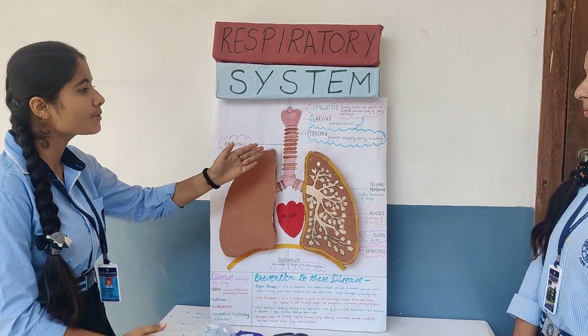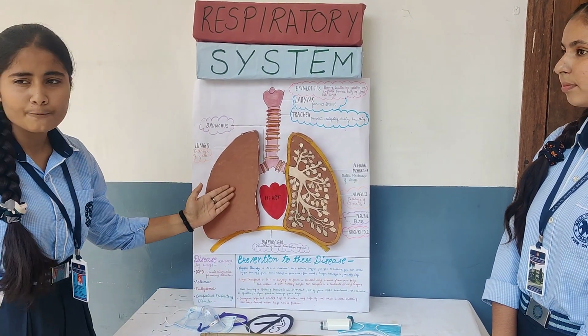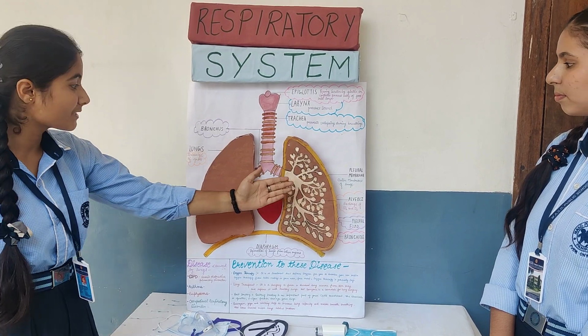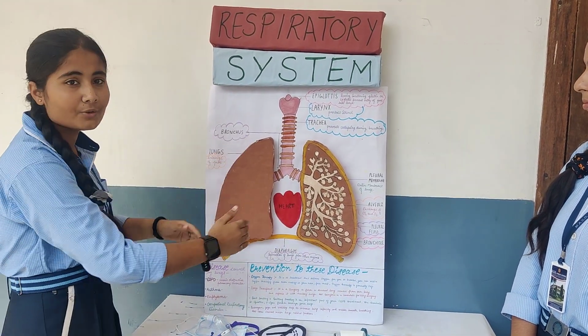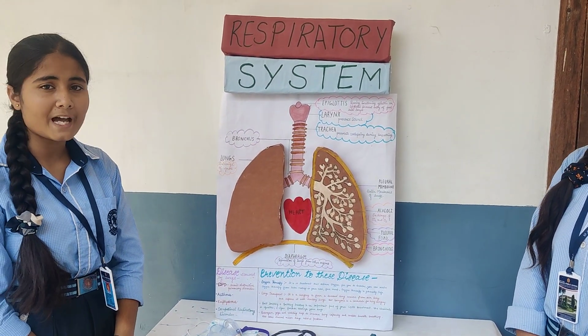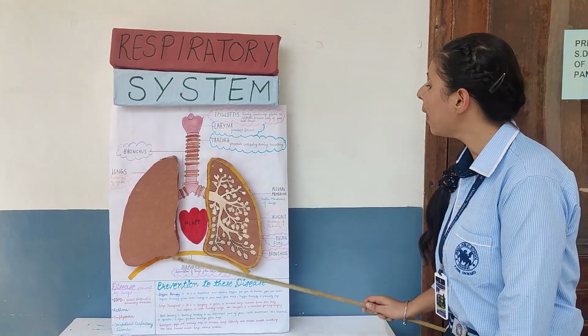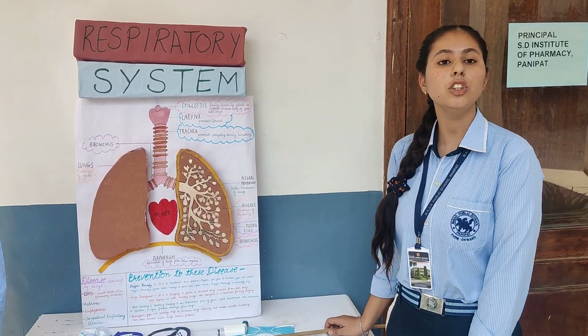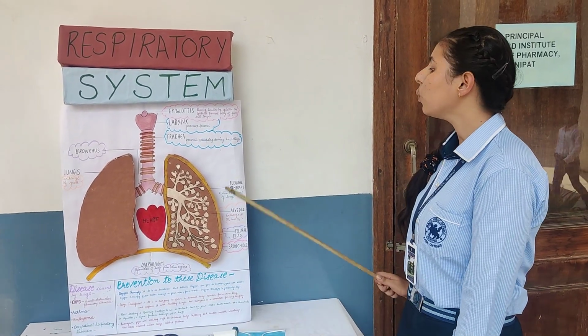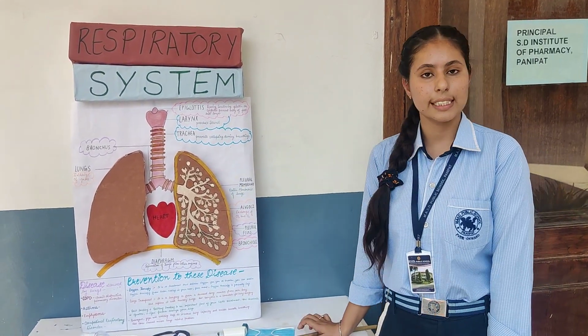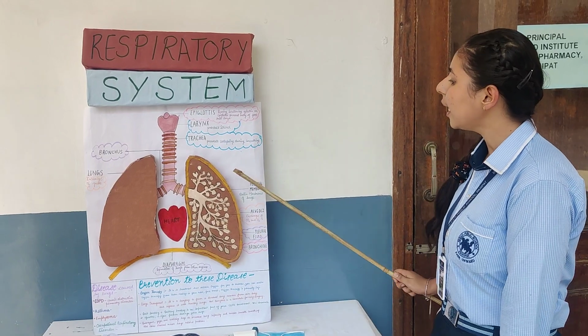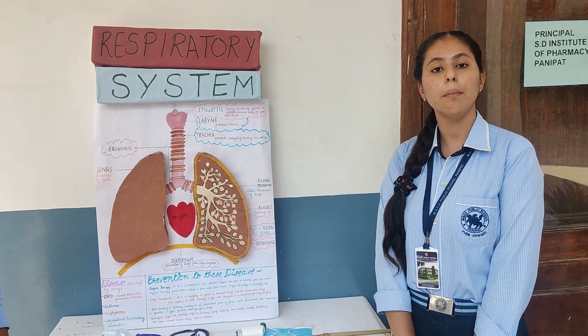After that, the trachea is divided into two major parts. First is the left bronchus and second is the right bronchus. The bronchioles end in thin bag-like structures called alveoli. Alveoli are thin elastic bag-like structures which help in the exchange of gases, CO2 and O2, between the lungs and the blood vessels. We have two lungs, left and right, which are covered by a double pleura.